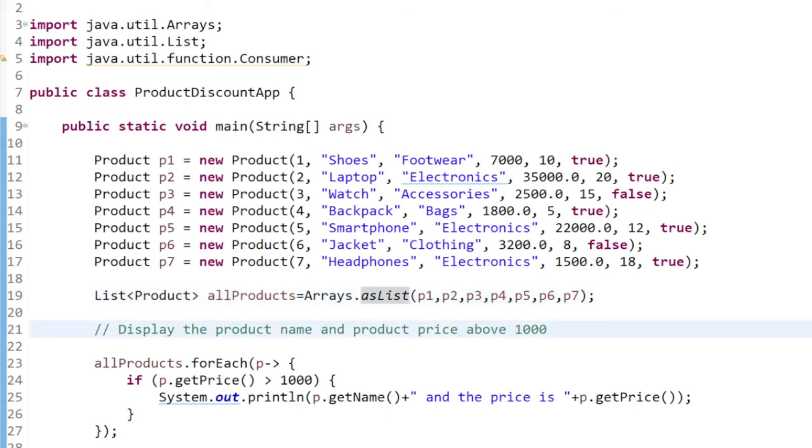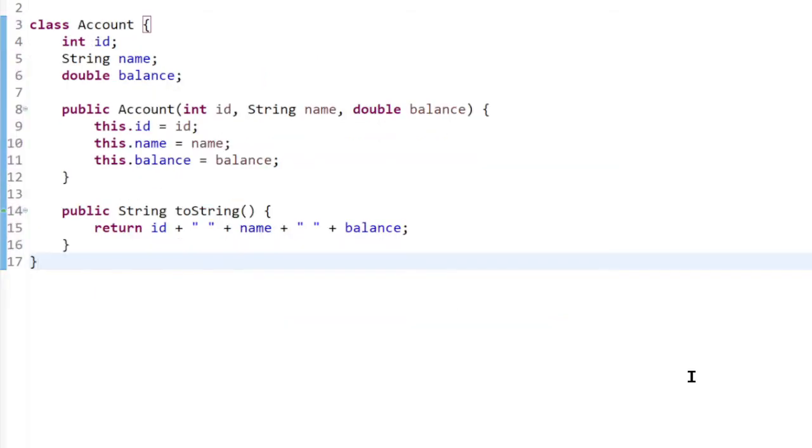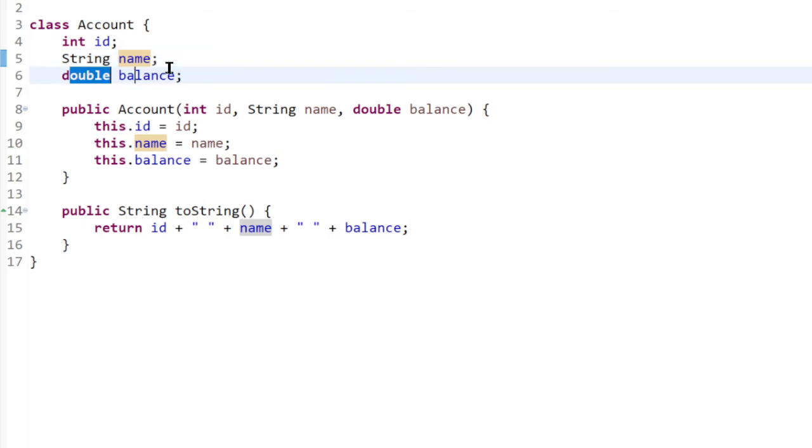Okay, so now let us see how to implement these use cases simply using lambda expression by writing only fewer lines of coding. First, let's create an account class. So this is my account class. So every account has account ID, the account holder's name, and the balance. Just keep only a few properties, and feel free to add more properties. Okay, good. Now let's see the main banking logic using lambda expression.